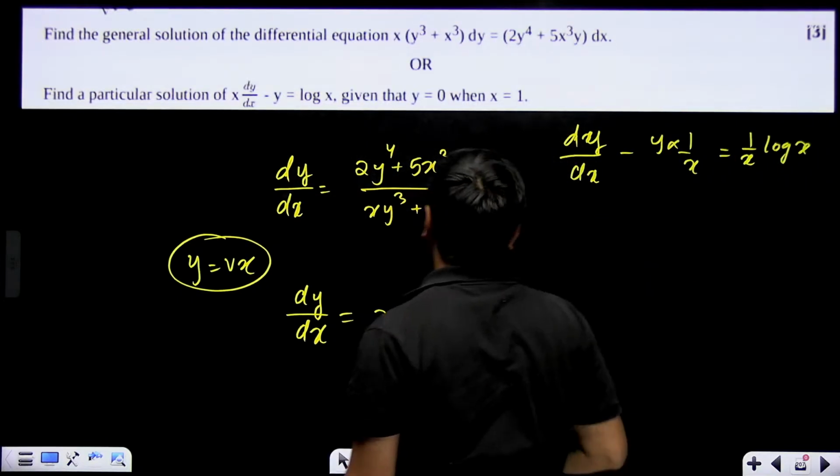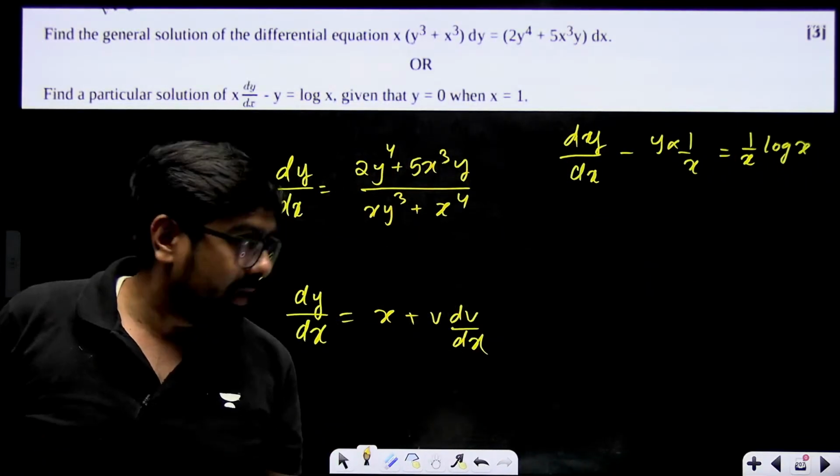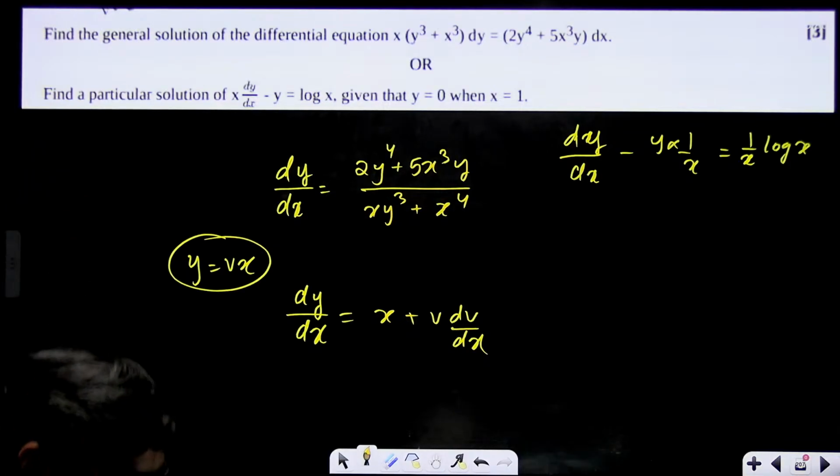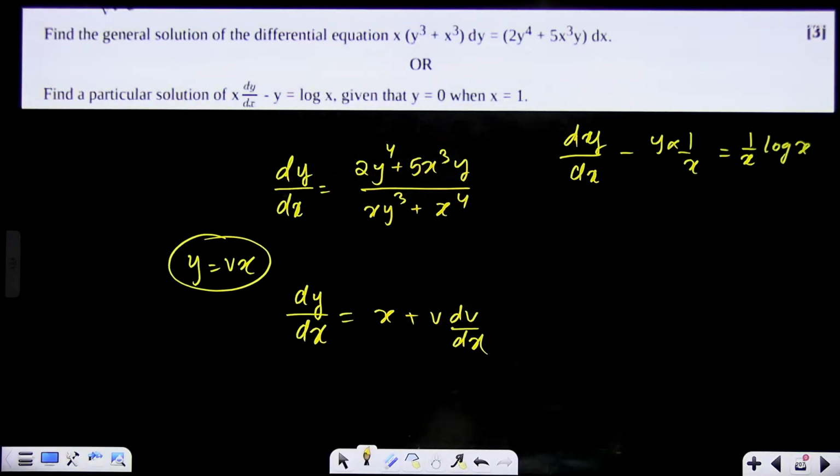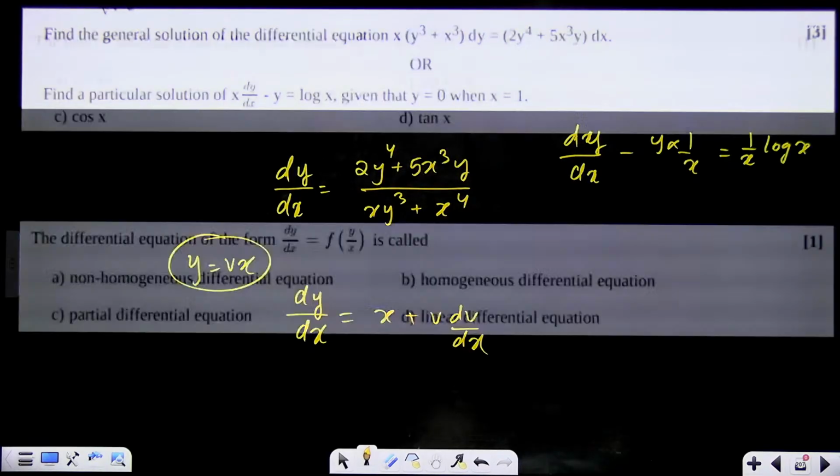This was your linear differential equation now. Now here your p is 1 by x. The linear differential equation is in y now. So your p will become minus 1 by x, and q will become 1 by x log x. Integrating factor will become e to the power integration of minus 1 by x dx. Correct? So remember these small things.